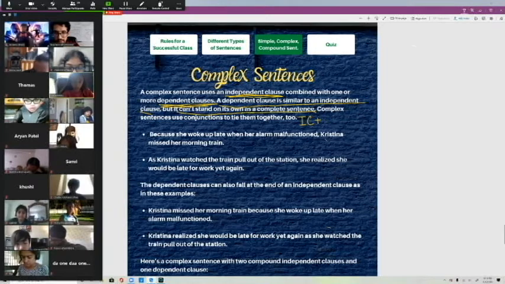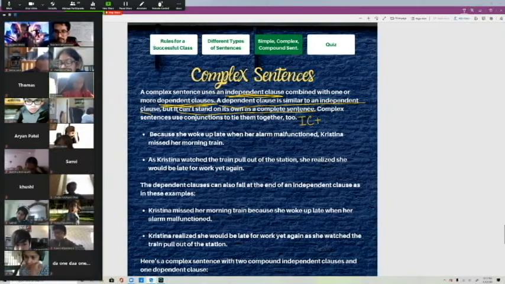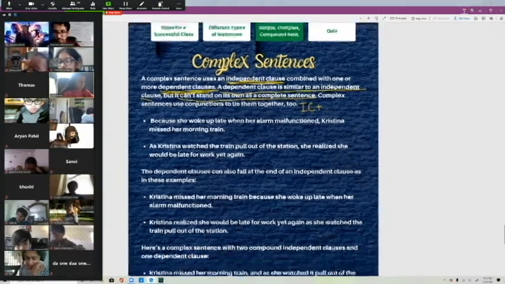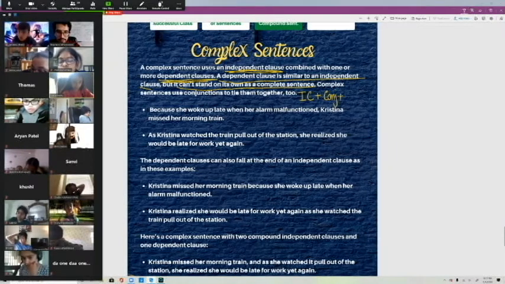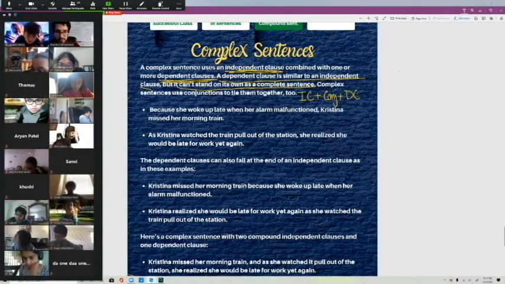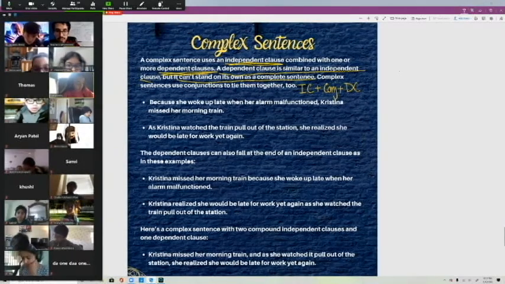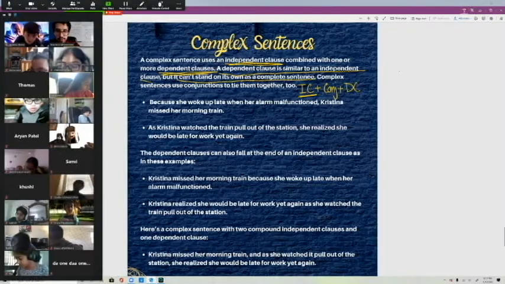Independent clause. A dependent clause is similar to an independent one. So, independent clause plus conjunction plus dependent clause. Okay? This is an independent clause, it can stand up on its own, right?